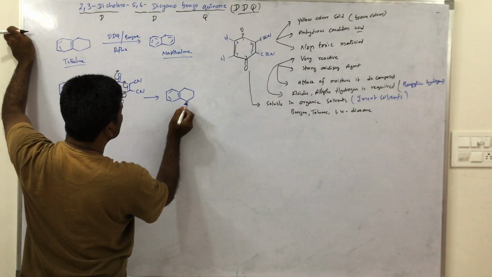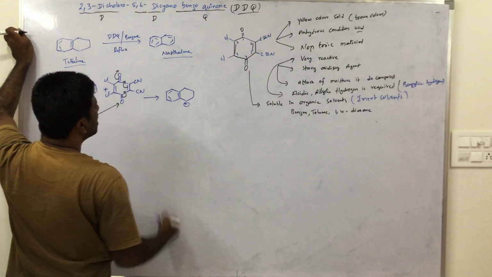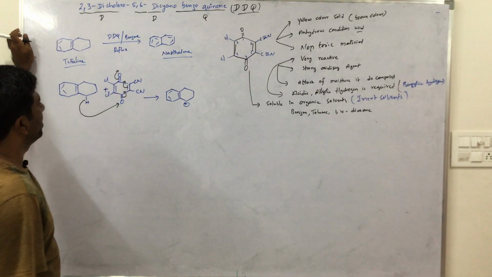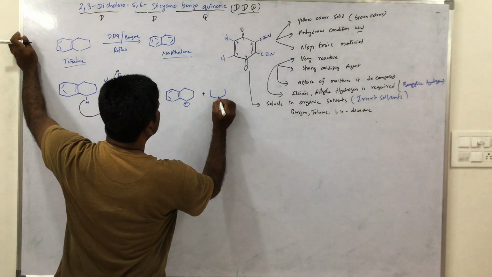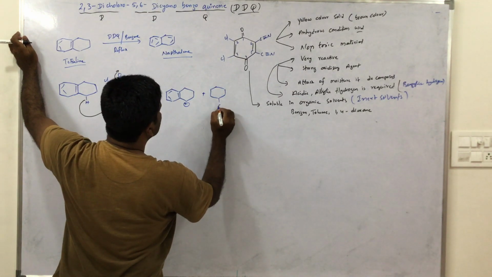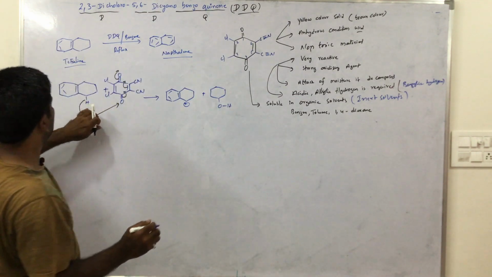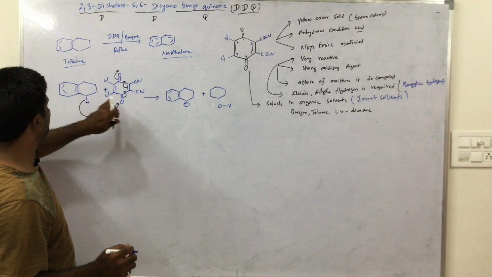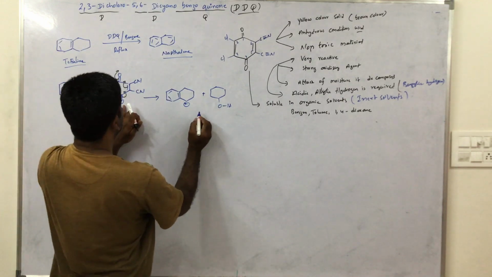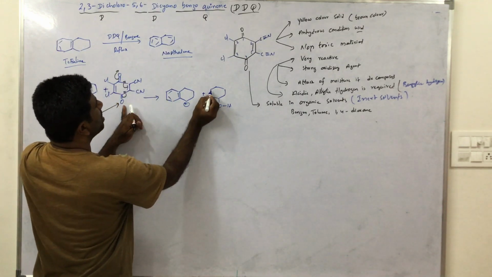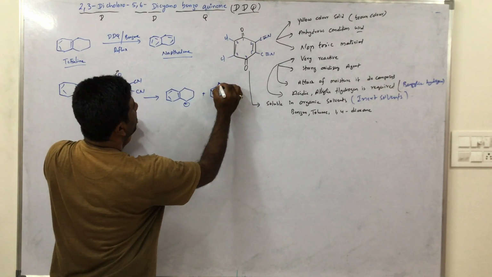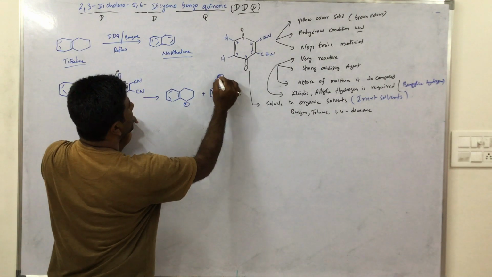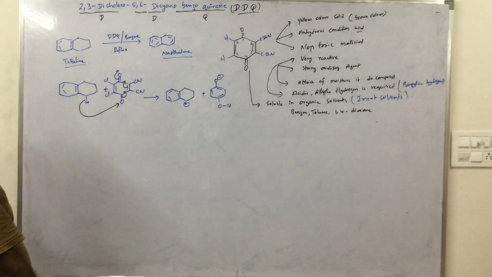Here positive charge is acquired and this is OH. H is migrated from this carbon to this oxygen, OH, and one bond is here. This is a newly formed bond, and oxygen acquires a negative charge.